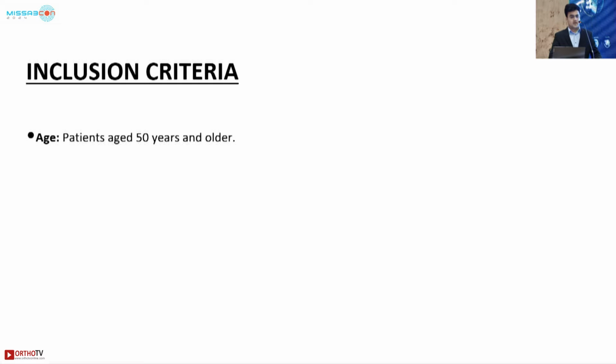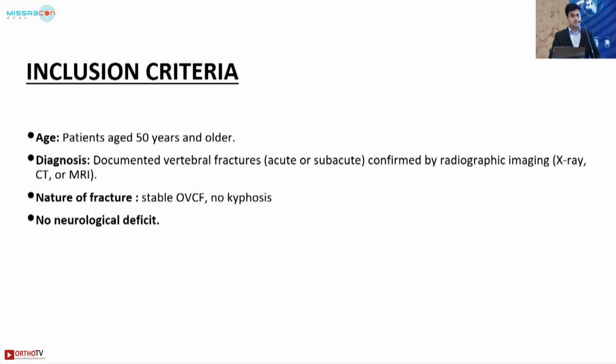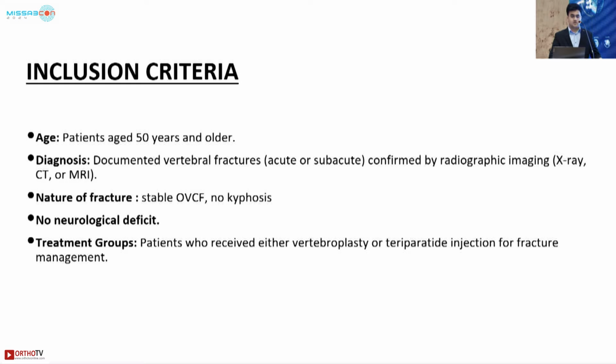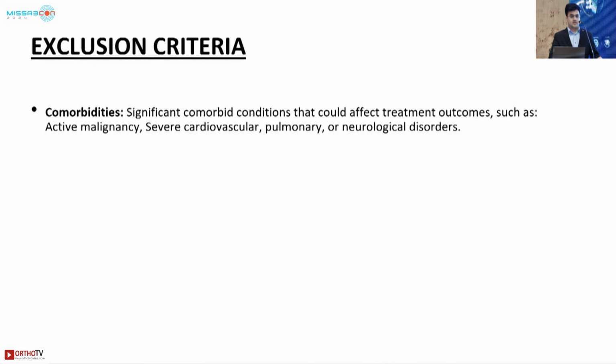The inclusion criteria were patients aged 50 years and older. Diagnosis was done by X-rays, CT scans, and MRIs. The nature of the fractures was stable osteoporotic vertebral fractures with no kyphosis, no dynamic collapse, and no neurological deficit. Treatment groups were patients who received either vertebroplasty or teriparatide injections. Patients with a baseline pain visual analog scale score of more than 4 were included in this study.